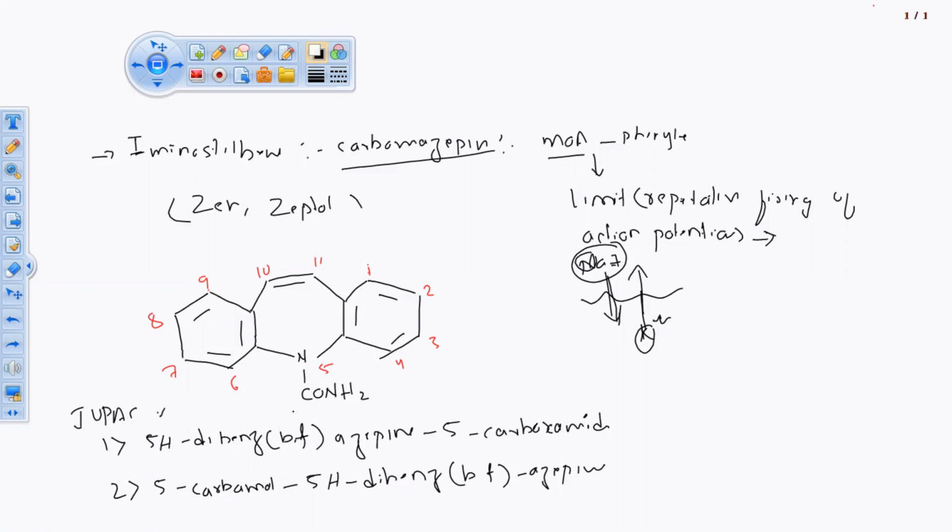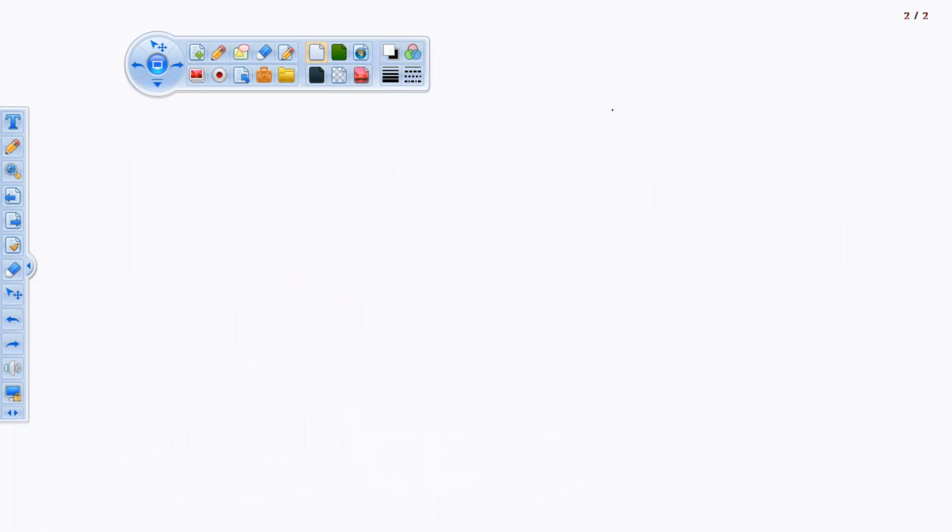You can write this one at the beginning or at the end, whatever it may be. Both the names are correct, ठीक है. You can go with this IUPAC name, or else you can go with this IUPAC name. See, your will and wish, जैसे भी लिख रहे हो, बट ऐसे ही लिखना है, कुछ उसके अंदर गड़बड़ मत करना IUPAC name में, ठीक है. So next thing we'll see the chemical class of carbamazepine.